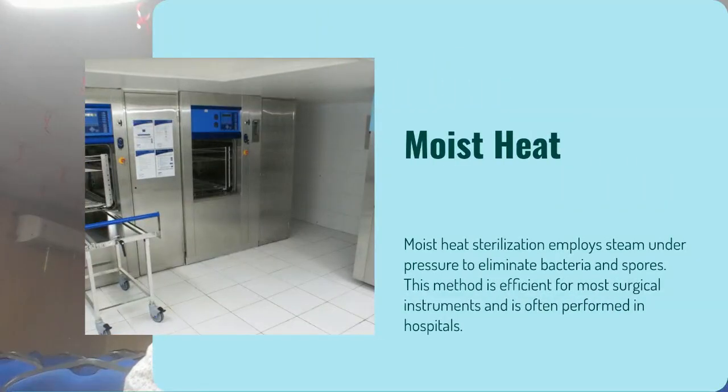Next will be moist heat sterilization; before this we were using dry heat sterilization. Here moist heat means the use of water vapors. Steam is the major agent for killing the microorganism. The water will be converted into vapors and then into steam. The steam, which has hot air along with moisture, helps to destroy the microorganism. The principle is nearly the same as dry heat, where the protein will be denatured due to the temperature, and it also involves moisture.